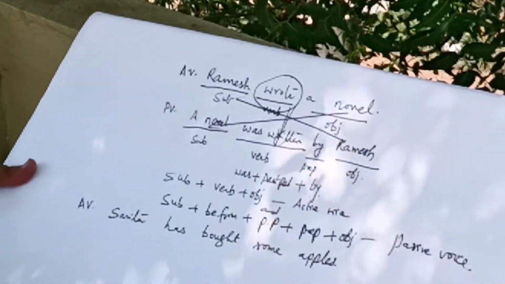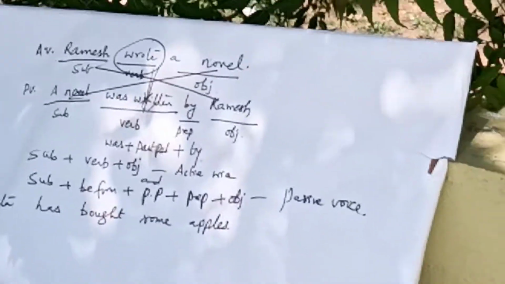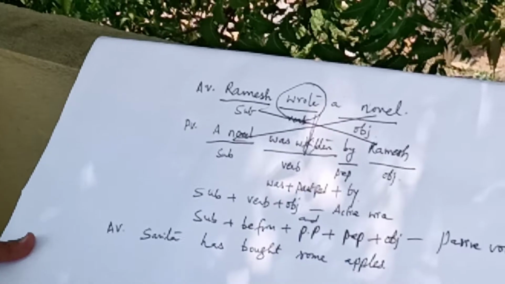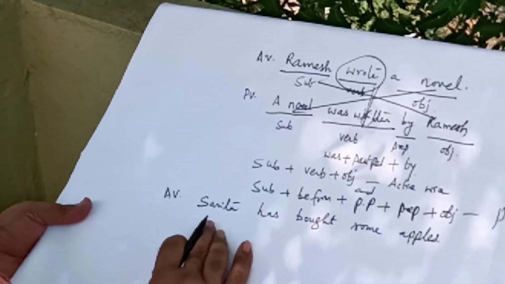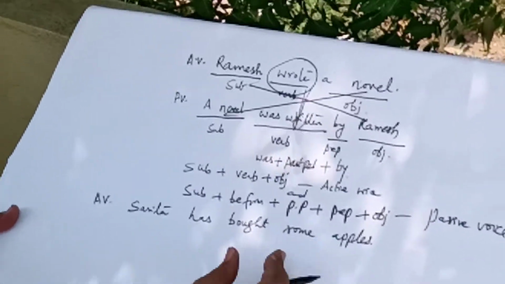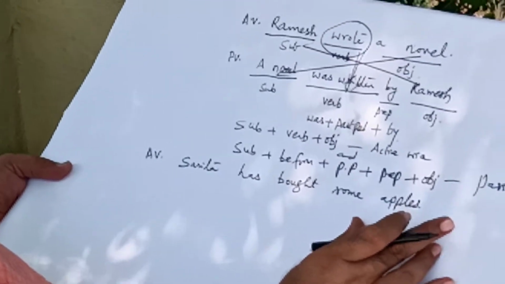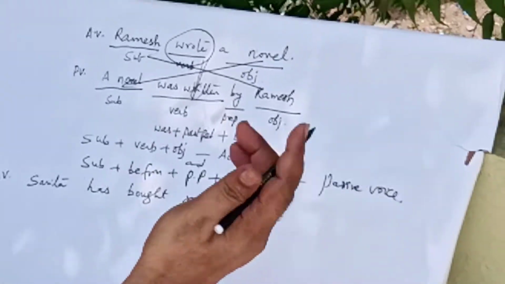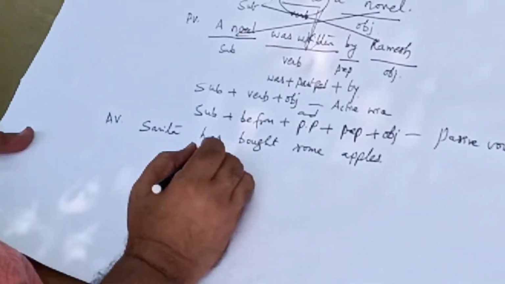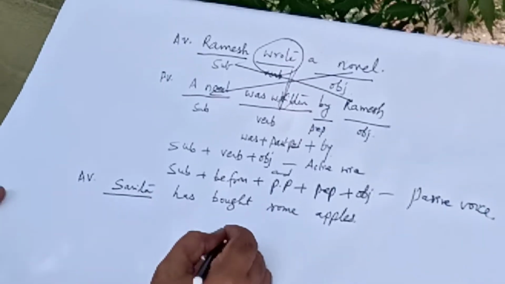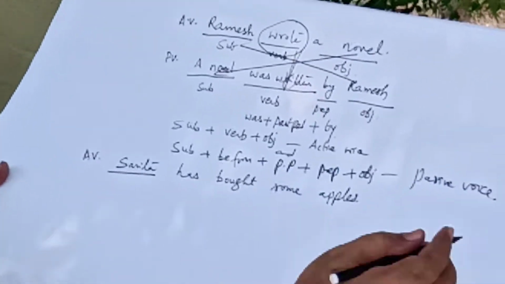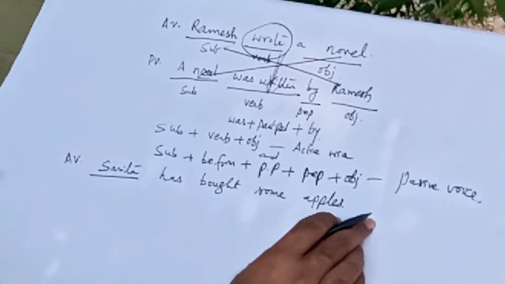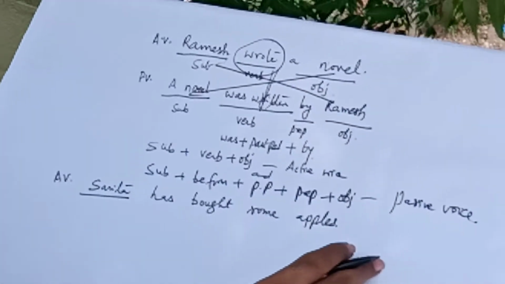How can we say that the sentence is an active voice? We can say that the sentence is in active voice by closely observing the subject. If the subject performs an action, then we can conclude that the sentence is an active voice. So in this particular sentence also, Sarita, the subject, performs an action. So what has she done? She has bought some apples. So the sentence is said to be in active voice.